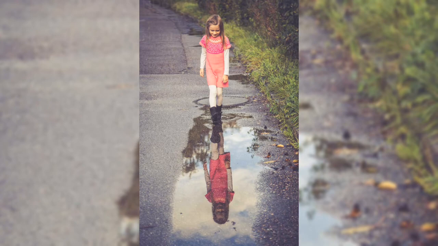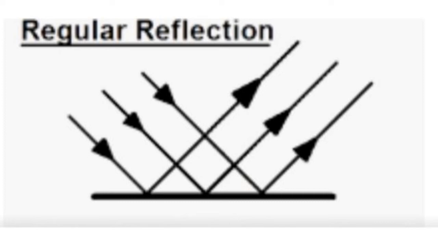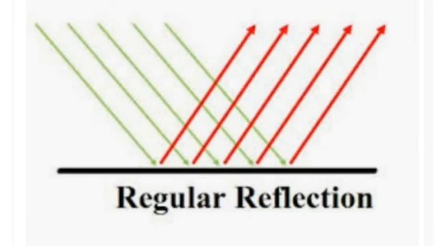Now discuss regular reflection of light from a smooth surface. All the particles of a smooth surface like a plane mirror are facing in one direction. Due to this, the angle of incidence for all the parallel rays of light falling on a smooth surface is the same, and hence the angle of reflection for all the rays of light is also the same. Since the angle of incidence and the angle of reflection are the same, a beam of parallel rays of light falling on a smooth surface is reflected as a beam of parallel rays in one direction.